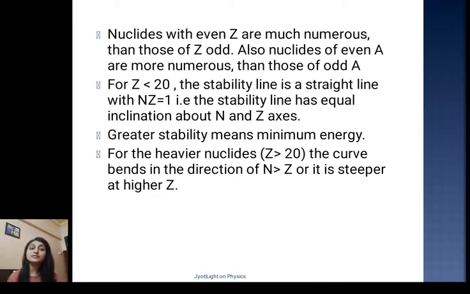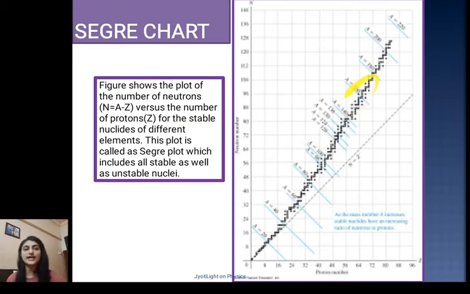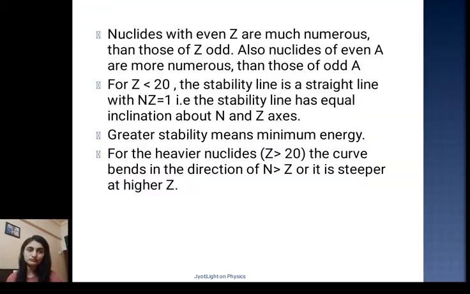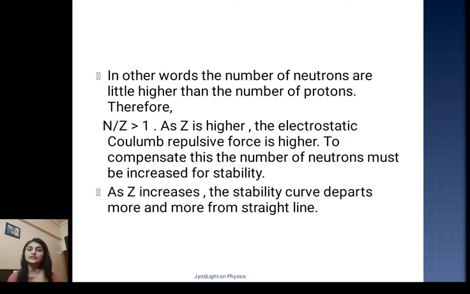Greater stability means minimum energy. For the heavier nuclides, in the sense if atomic number Z is greater than 20, the curve bends in the direction of N greater than Z, or it is steeper at higher Z. In other words, the number of neutrons is a little higher than the number of protons. So for lighter elements, the number of neutrons equals the number of protons, and as the atomic mass number increases, the number of neutrons increases.